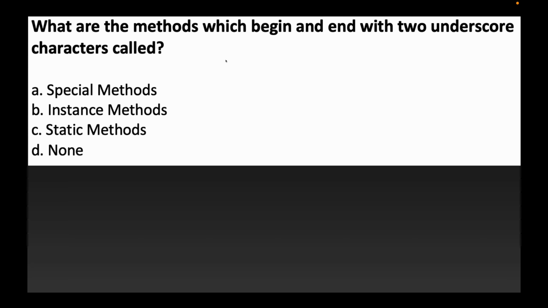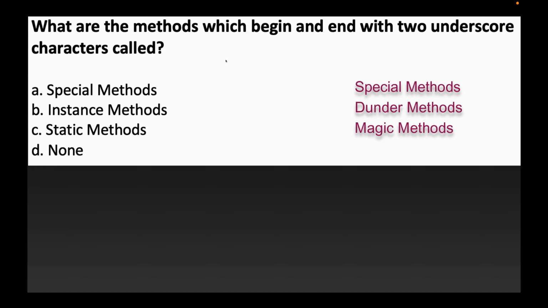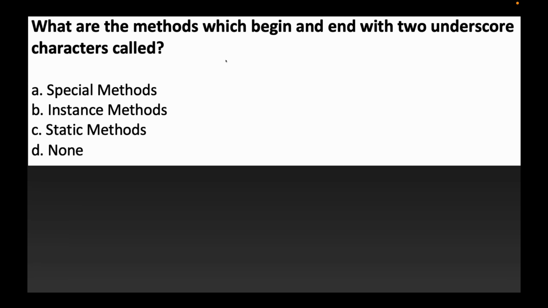That kind of methods are special methods, and they start and end with a double underscore. They are called special methods, dunder methods, or magic methods. These are the three names mentioned. They always start with two underscores and end with two underscores. So the answer for this question is A.